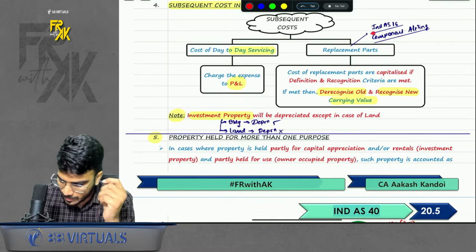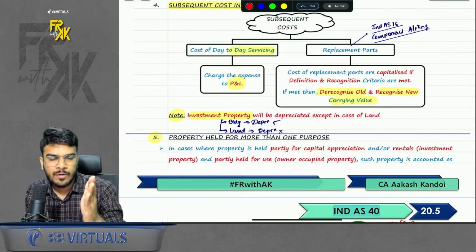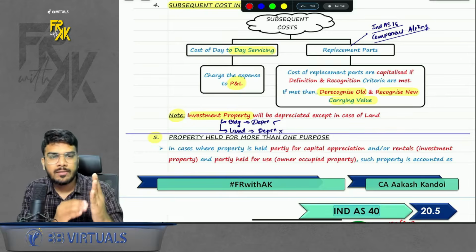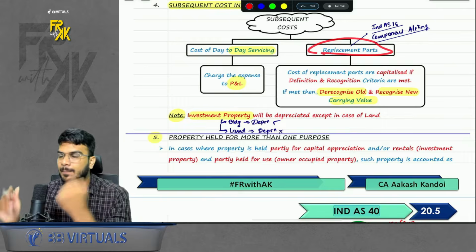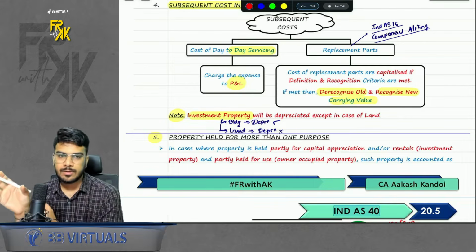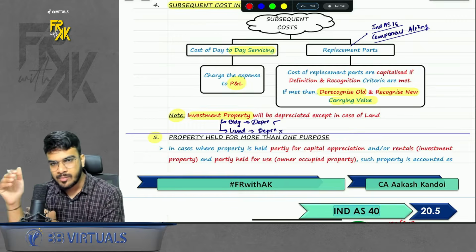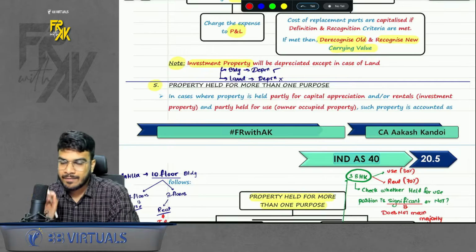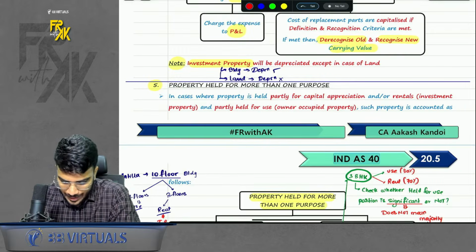In industry, do you remember we used to do this? If you are replacing any engine, we used to add the new cost of the engine and deduct the old carrying amount of the engine. Same thing: if you are replacing, let's say in a building, any wall, the new cost of the new wall will be added and the old carrying amount of that old wall will be derecognized. Okay, one clarification also: an investment property will also be depreciated, except in case of land. So if an IP is a building, you will depreciate. If IP is a land, you will not depreciate.